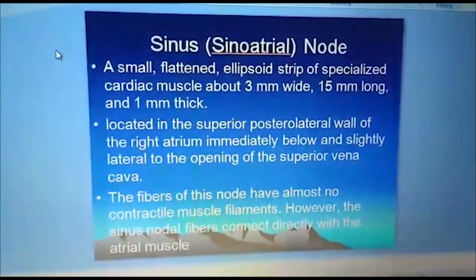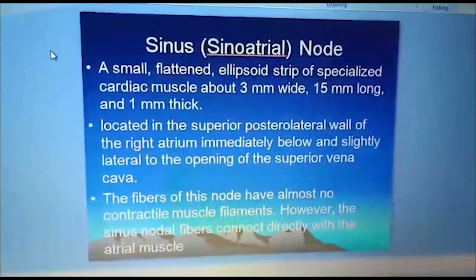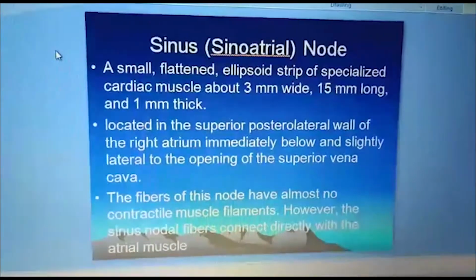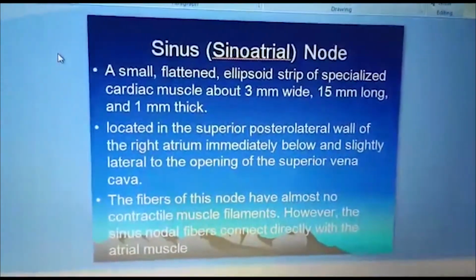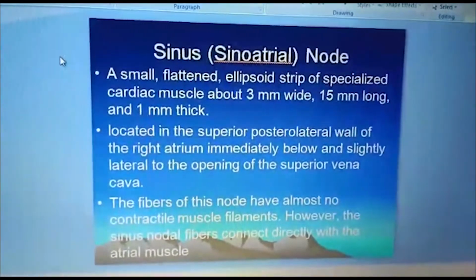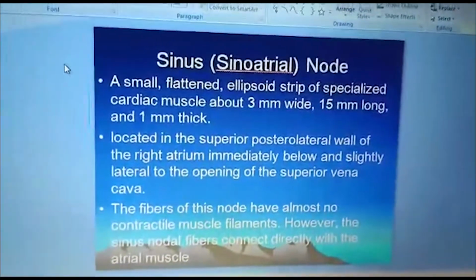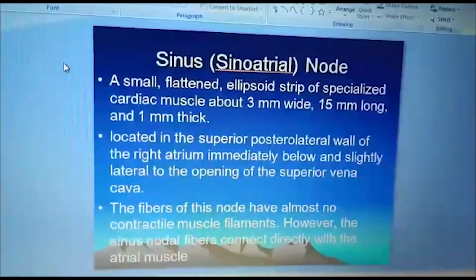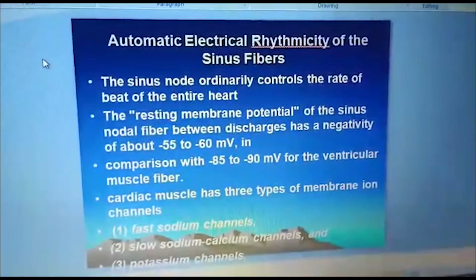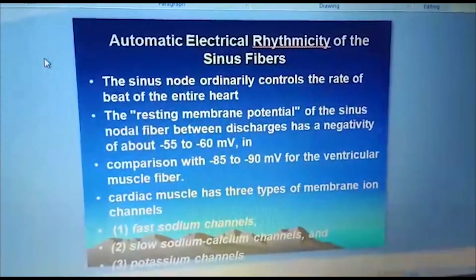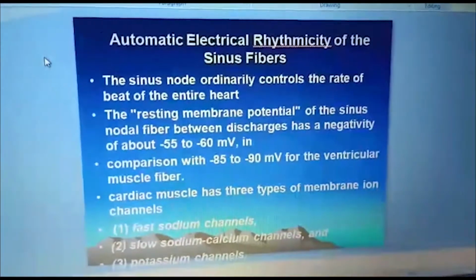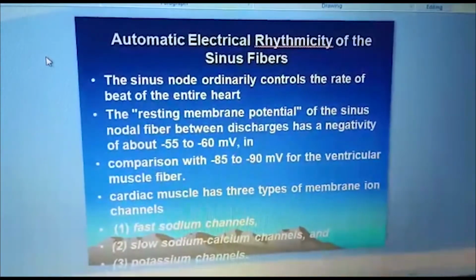The fibers of this node have almost no contractile muscle filaments, that is, no actin and myosin filaments. However, these sinus nodal fibers connect directly with the atrial muscle. So as soon as the impulse is generated, it travels immediately to the atrial muscles in first contact. Special quality of SA node fibers is their electrical rhythmicity. The sinus node ordinarily controls the rate of entire beat of the heart.